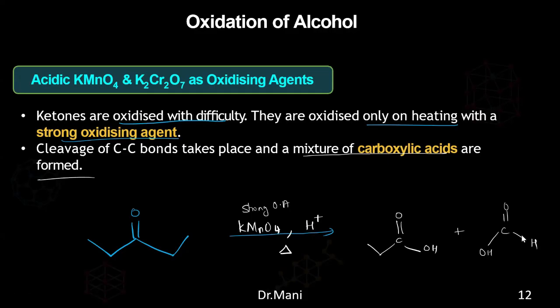Here only one carbon is present. Here three carbons were present. So you can call this propanoic acid. Okay, so actually this is ethanoic acid and this is propanoic acid.